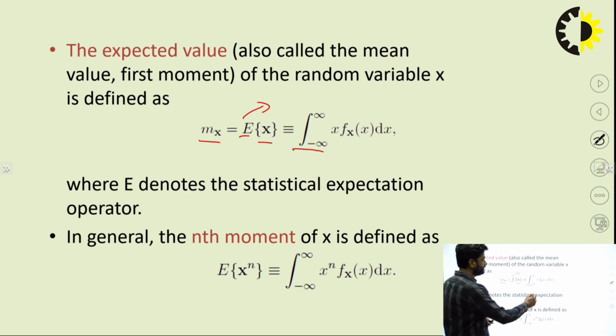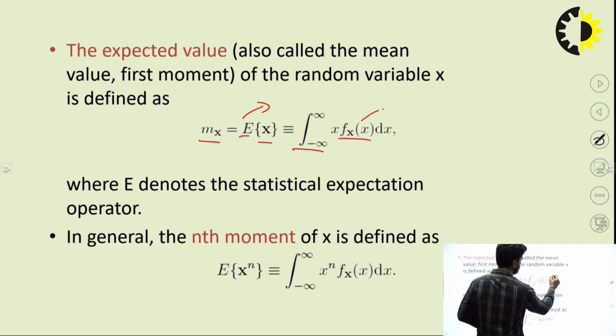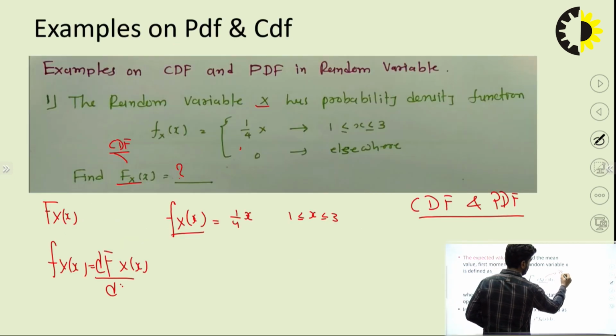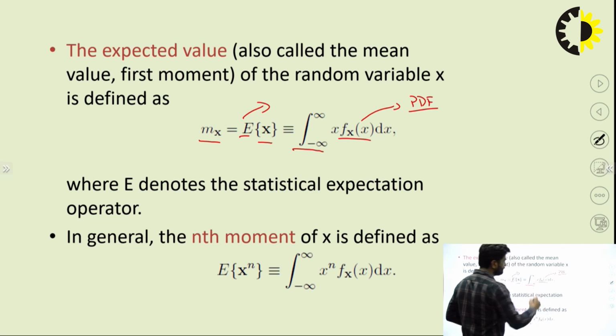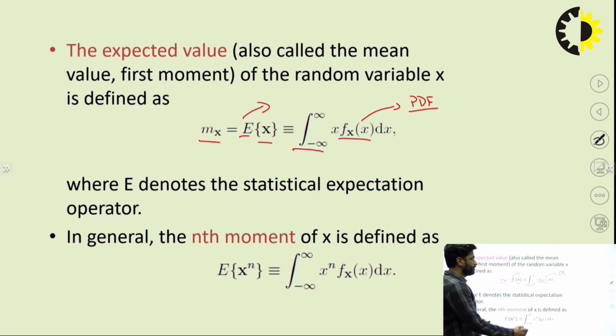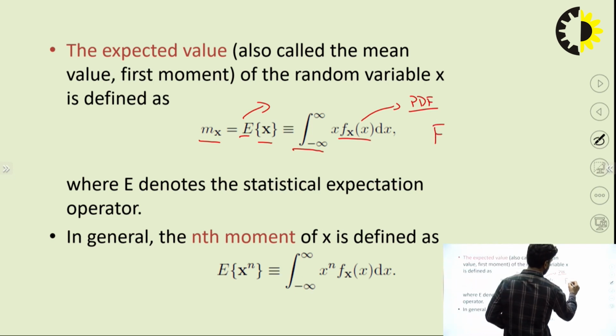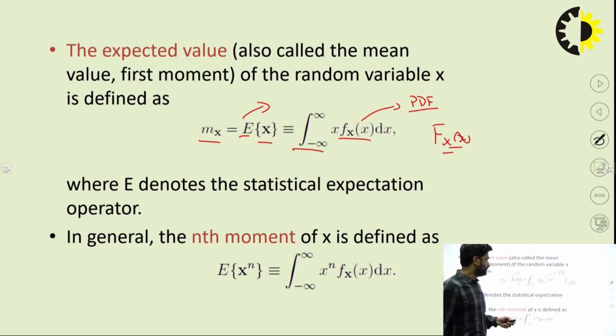Now here you can see in this formula, this is the PDF. Small f denotes the PDF and capital F denotes the CDF. Here x is the variable, that is the sample space value. This is the formula for the continuous random variable. If you want to find out the mean of the random variable, you can apply this formula for the continuous random variable.